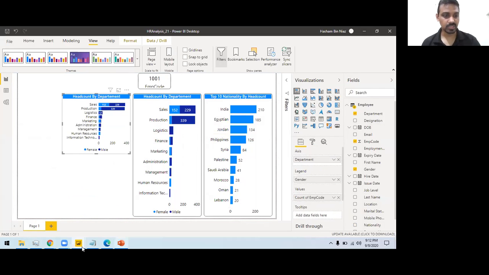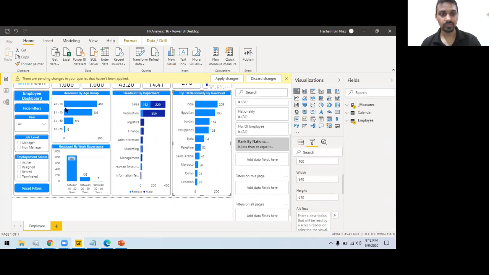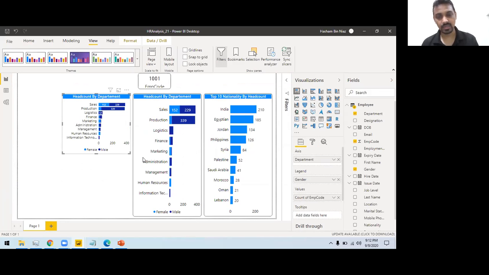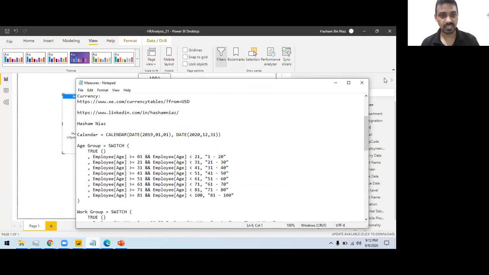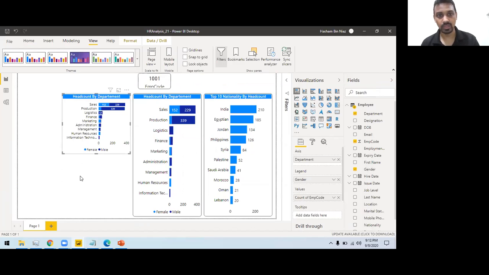And here, the third chart is showing head count by age group. I have done a little tweak here. So I will show you how you can do it, or maybe head count by work experience. So first do it like this, head count by age group, and then I will show you. To do that, I need to write a text statement here. So first we need to calculate age. So how do we calculate age? So let's do head count by age group. This is going to be our title.